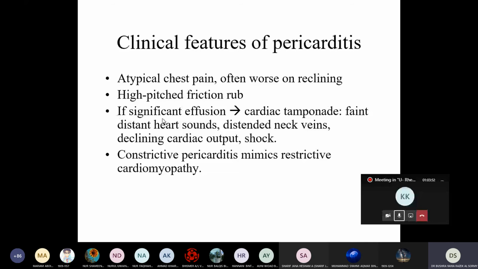If there is significant effusion, cardiac tamponade. This is a very dangerous or catastrophic event that can lead to sudden death. Faint, distant heart sounds, distended neck veins, and declined cardiac output, leading to shock and death. Constrictive pericarditis can mimic restrictive cardiomyopathy.